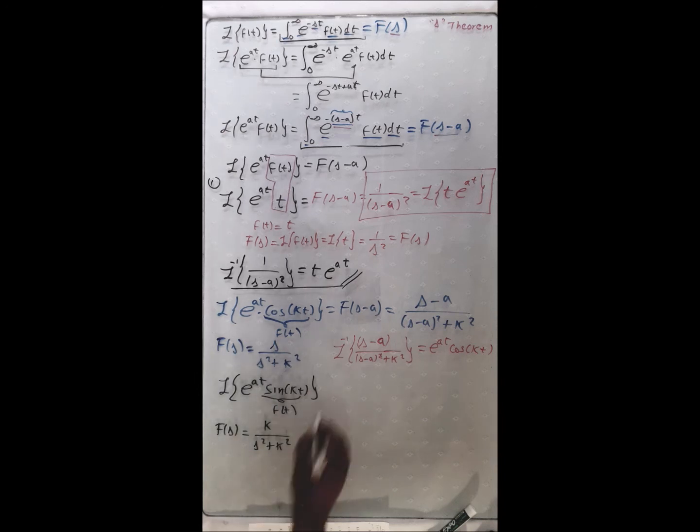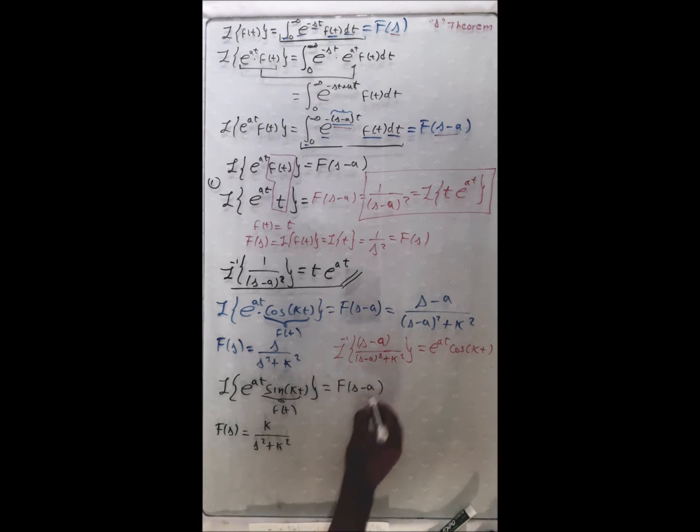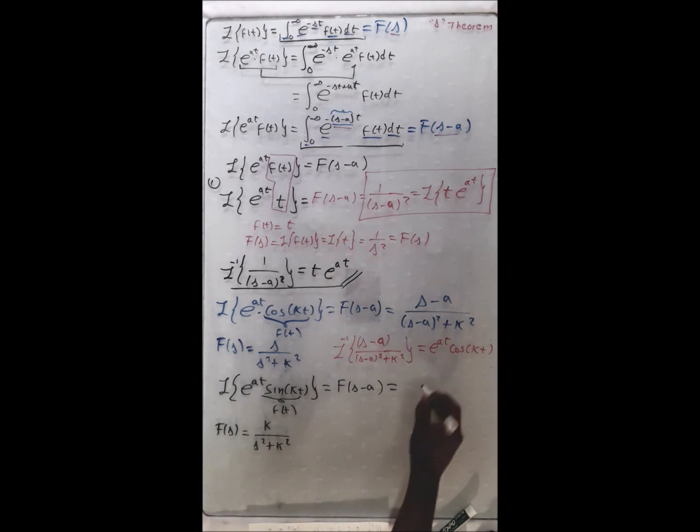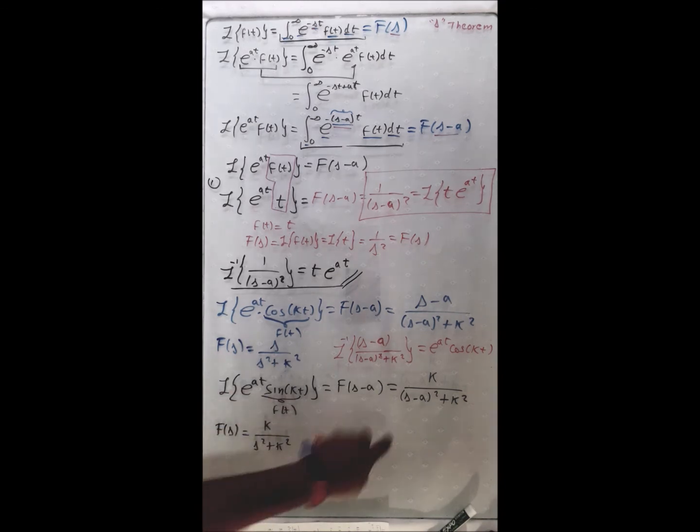Because the result is, according to the formula, f(s minus a), all we have to do is replace s with s minus a here. If we do so, we will have k over (s minus a) squared plus k squared. So the Laplace transform of the exponential times the sine is equal to this.